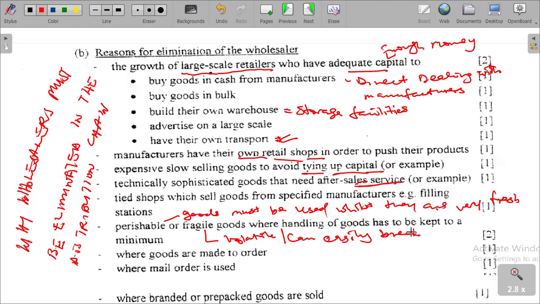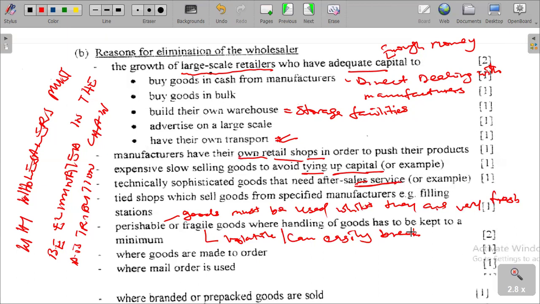So in order to avoid breakages, distribution must go straight to the user or the consumers. We are talking also about the perishability of the goods. Where perishable goods are distributed, they need to be sent directly to the consumers.